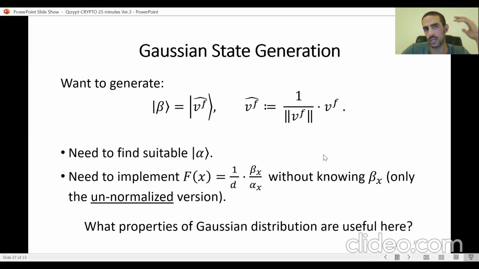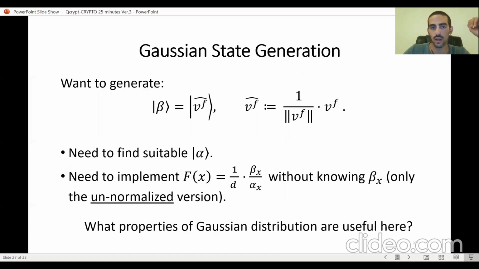Okay, so in our case, if we apply quantum rejection sampling to our setting, we know the target vector that we are aiming for. Our beta is the normalized V. We want to generate the quantum state that corresponds to the normalization of V. Now, we have beta, but we don't yet have a suitable alpha. Alpha needs to be a quantum state that we know how to efficiently generate from scratch, not using quantum rejection sampling.